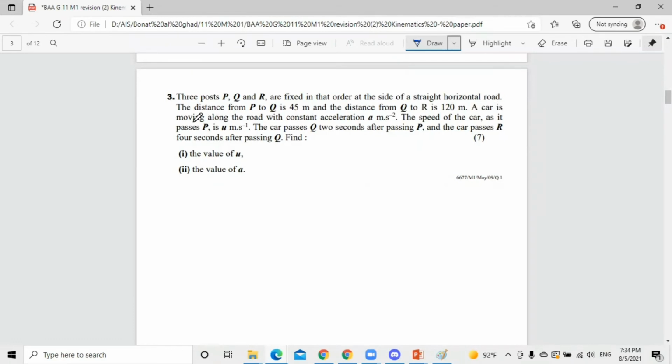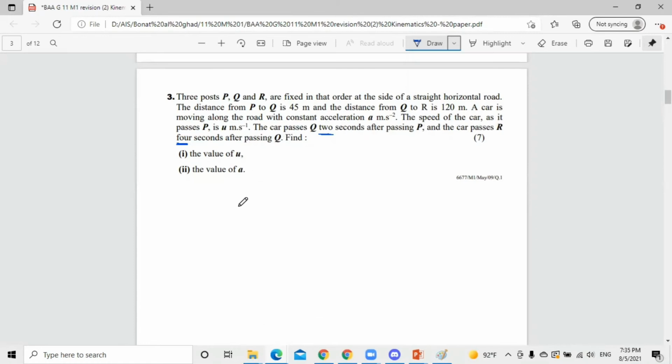A car is moving along the road with a constant acceleration a. The car passes P with a speed of u. The car passes Q 2 seconds after passing P, and the car passes R 4 seconds after passing Q. So 2 plus 4, that means 6 seconds. The time is 6 seconds. Calculate the value of u, calculate the value of a.